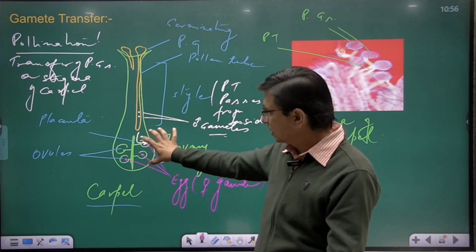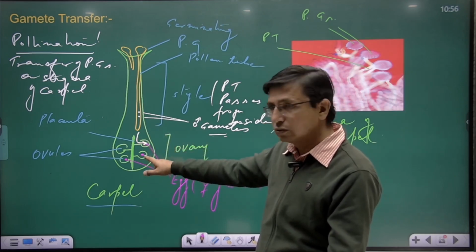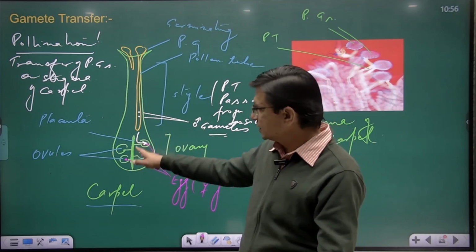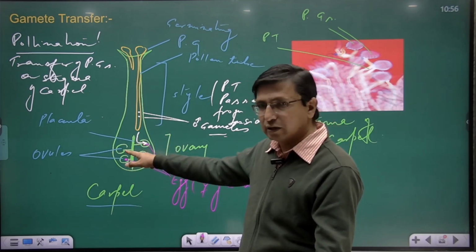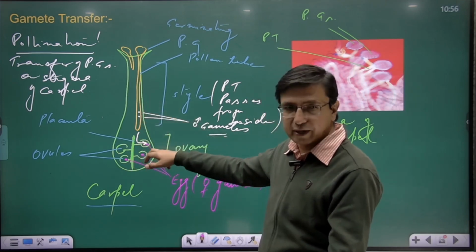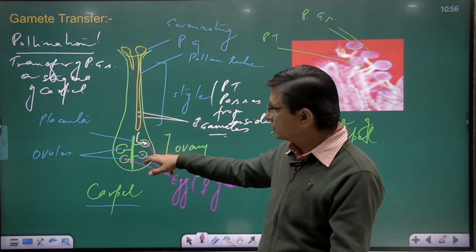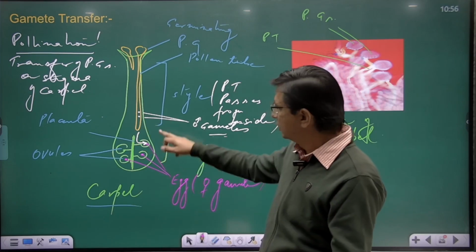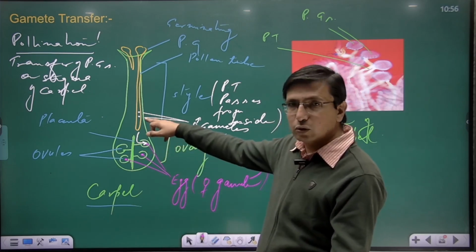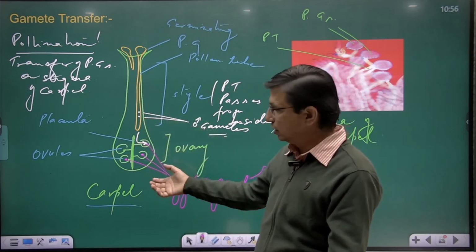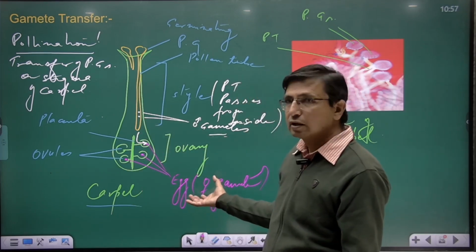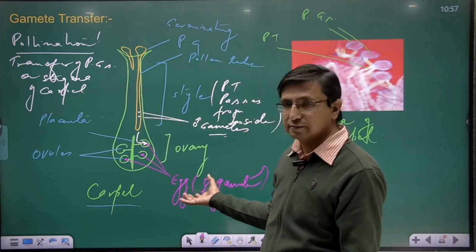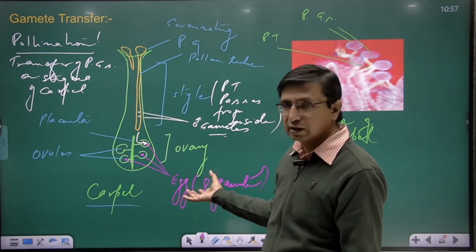There lies the ovule, present on this placenta, and ovules have an opening called the micropyle through which the pollen tube enters the ovule. There the pollen tube bursts and two male gametes are released. Inside the ovules the egg is present. So this is what gamete transfer is. I hope it's very much clear.